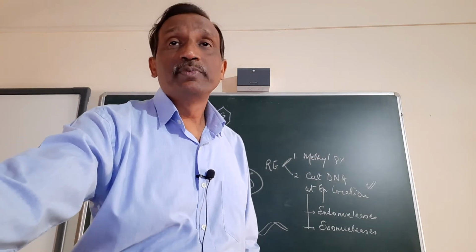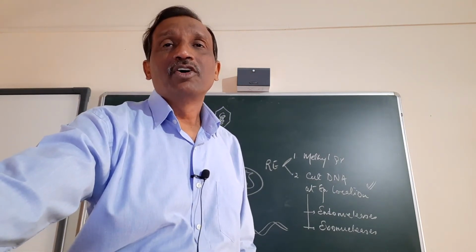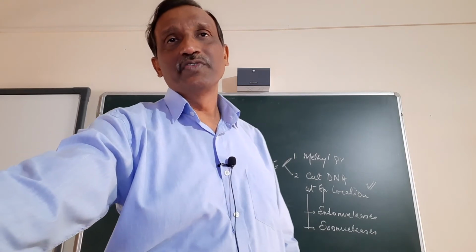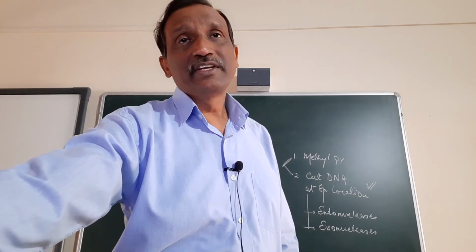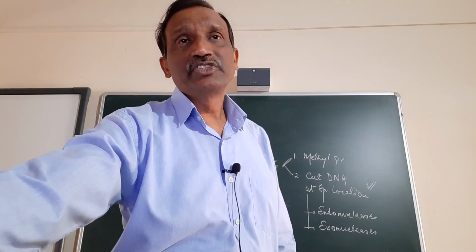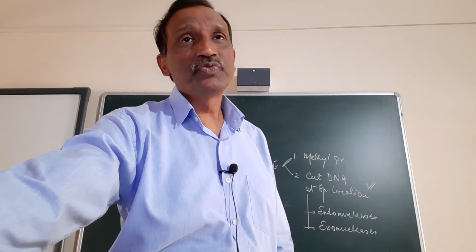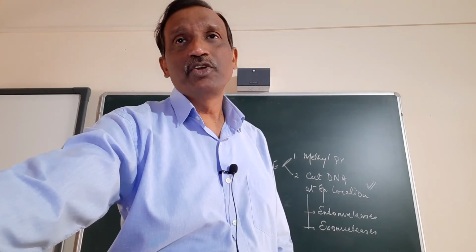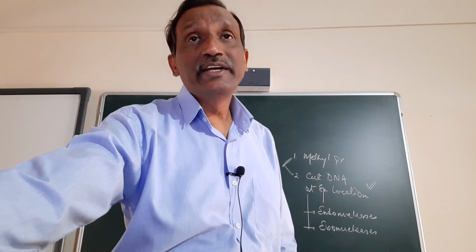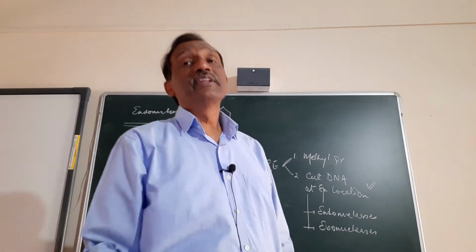So either it should be Hind I, or if it is Hind II, then it is the second discovery होना चाहिए. Anyway, the first restriction endonuclease, Hind II, whose functioning is dependent on a specific DNA nucleotide sequence, was isolated and characterized. 5 years later, its importance was understood in biotechnology.